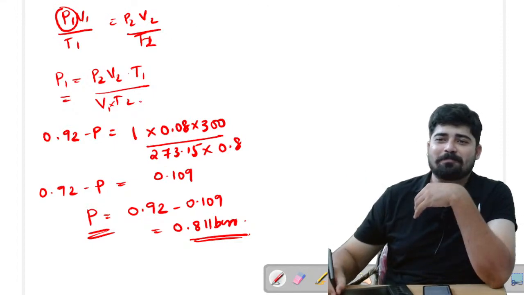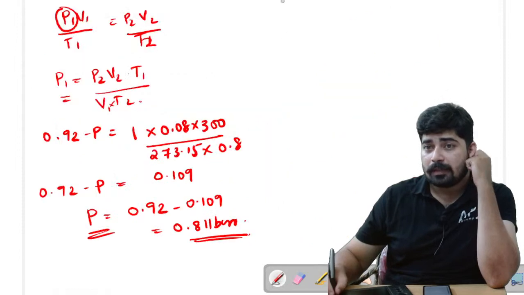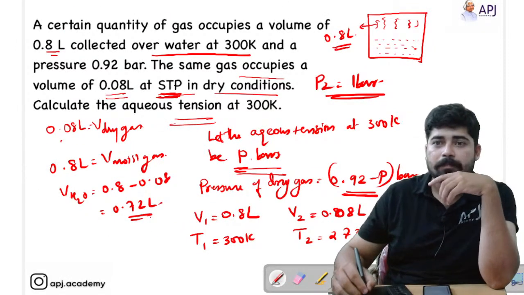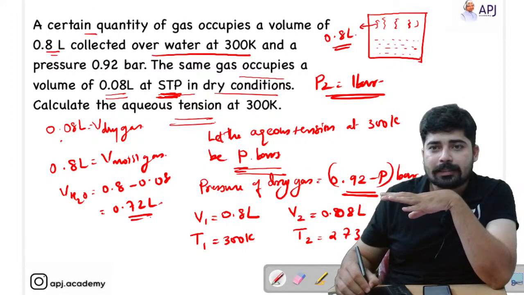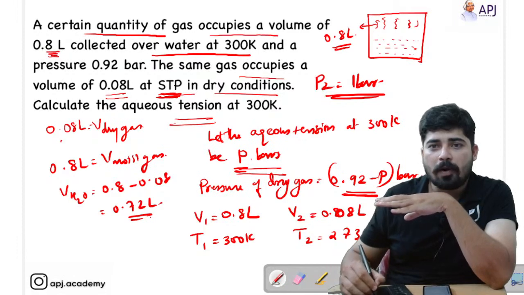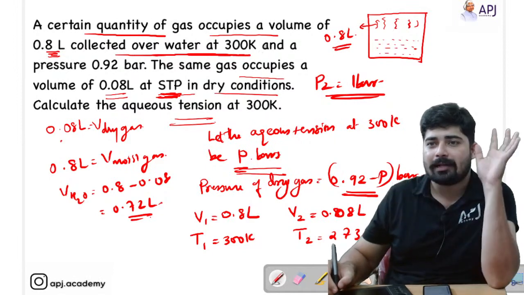Let's listen here. Let's read the question carefully. A certain quantity of gas occupies a volume of 0.8 liter collected over water at 300 Kelvin.